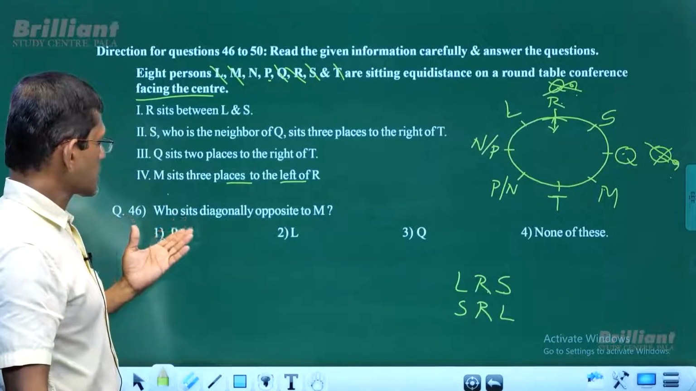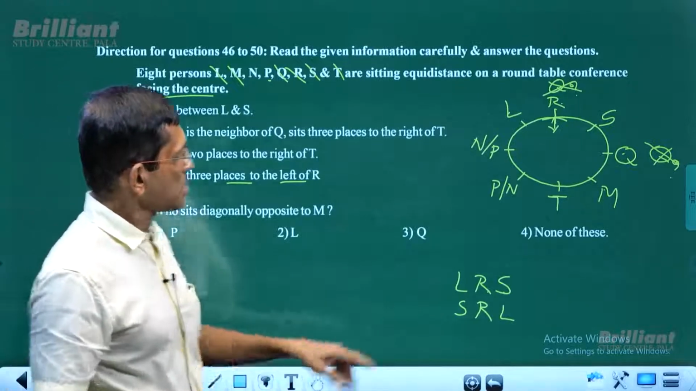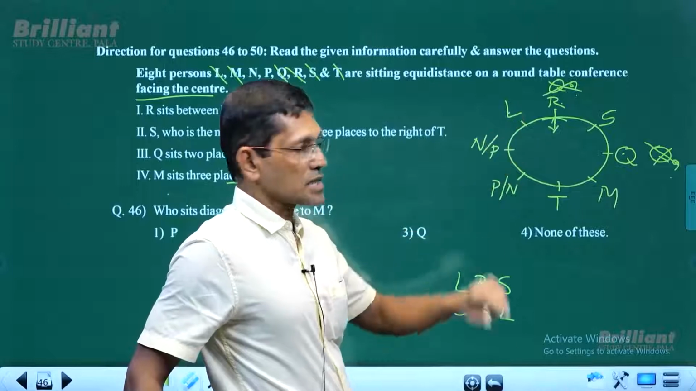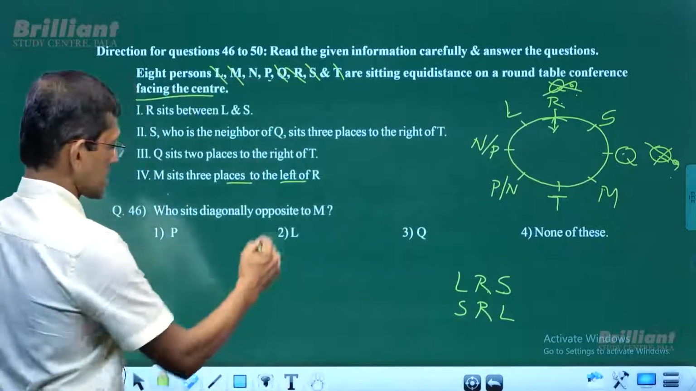Look at the questions. Who sits diagonally opposite to M? So M is here. Who sits diagonally opposite? That's L. So L is the answer.